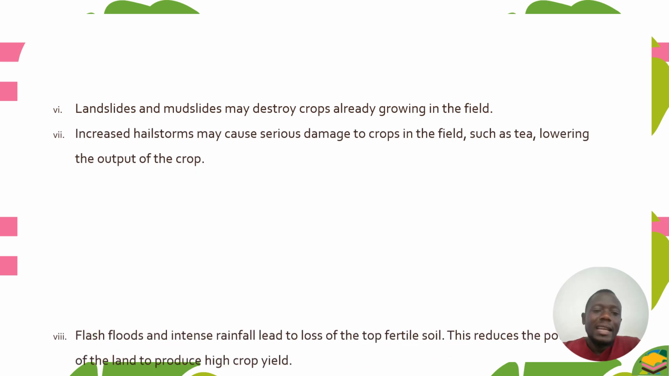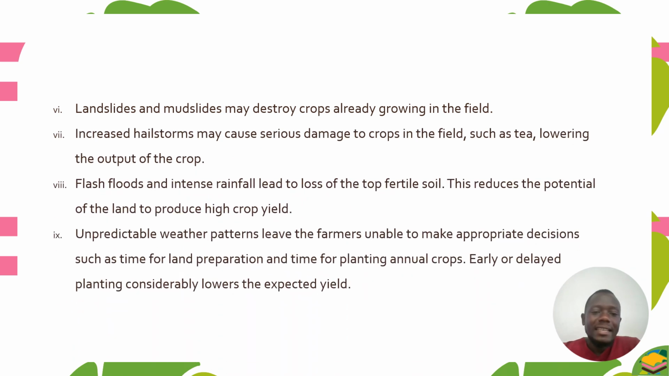Then also landslide and mudslide may destroy crops already grown in the field. So if there is landslide or mudslide, you find that they will destroy the crops which are already grown in the field. And also increased hailstorm may cause serious damage to crops in the field, such as tea, and lowering the output of the crops.